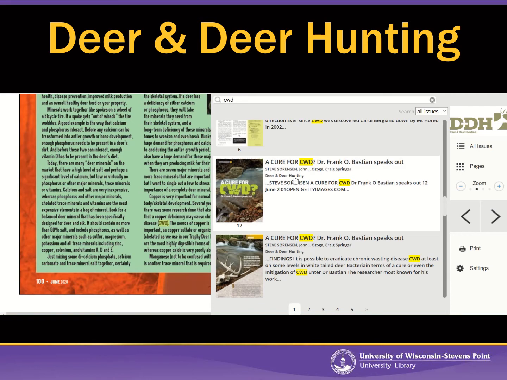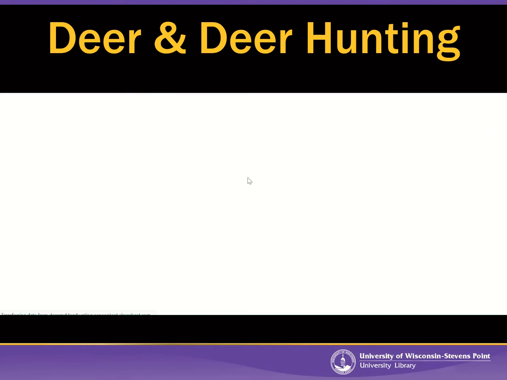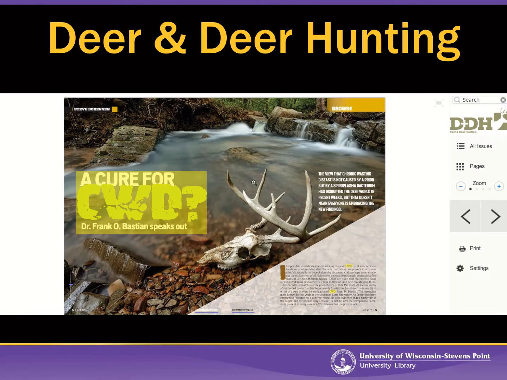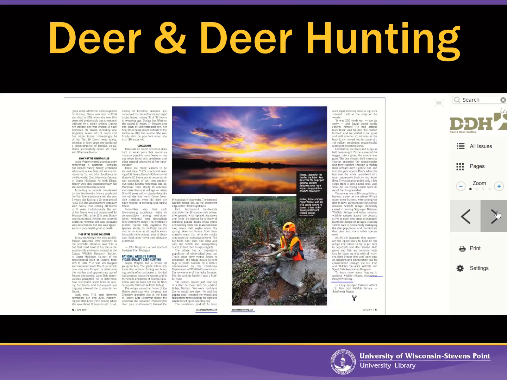So let's say I was curious in this article, A Cure for CWD. I'm just going to go ahead and click on it. And then Flipster is going to open the June 2019 issue of that magazine right to the article. And so there it is. And that can come in handy for college research assignments. Although Deer and Deer Hunting magazine is not a scholarly peer-reviewed journal, I still consider it credible, and I would have no qualms about citing one of its articles in a college research assignment. So that's Flipster. Read it for research or just for fun.